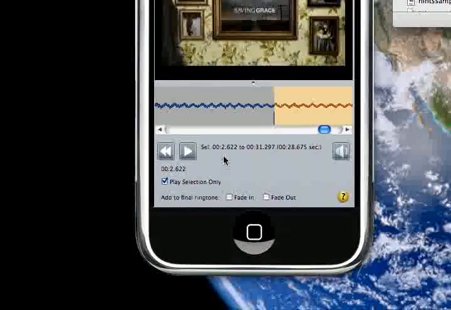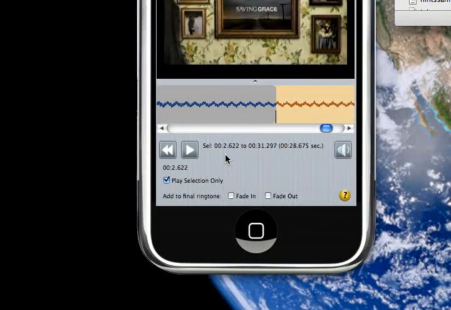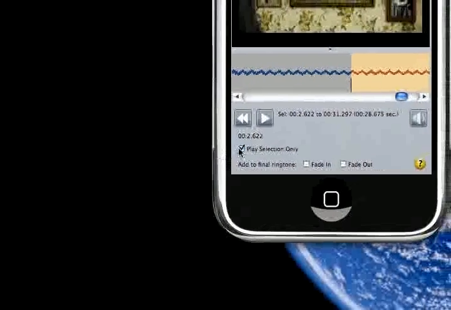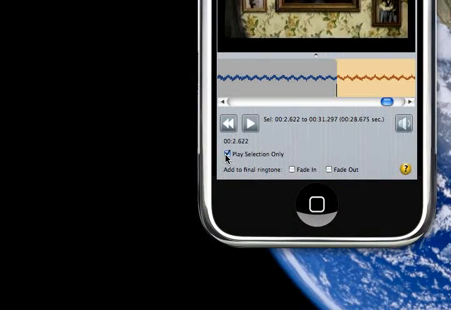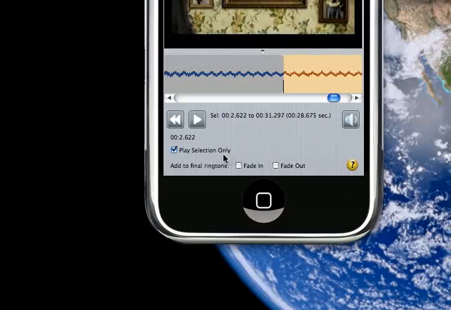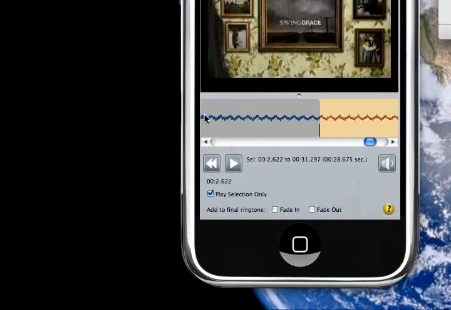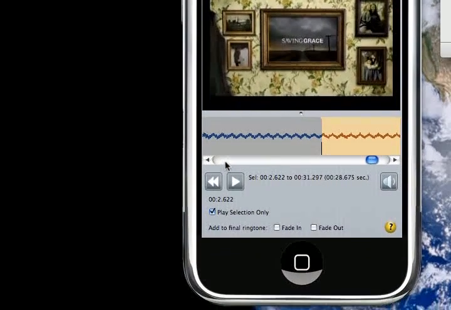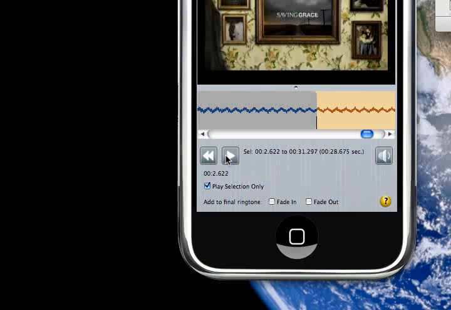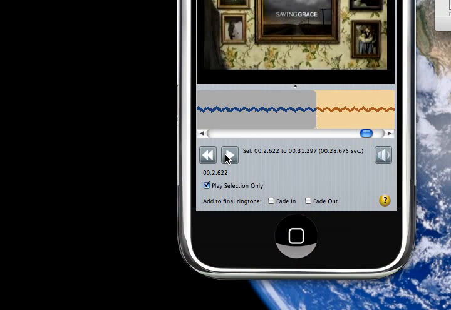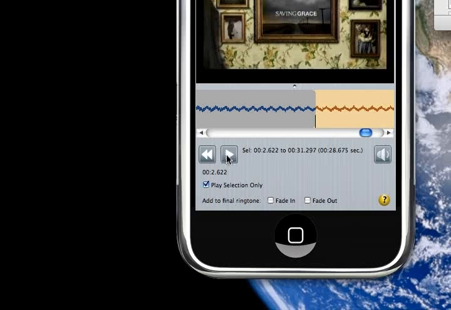And then now with this portion here highlighted, if I click on this checkbox here, play selection only, it will only play the selection that I've highlighted for my ringtone, which is very good, because then you can see if the portion that you set up as a ringtone is what you want as a ringtone.